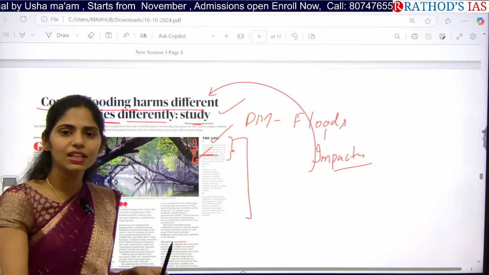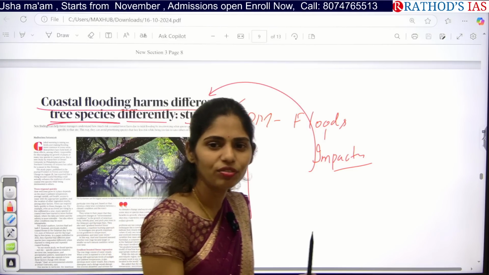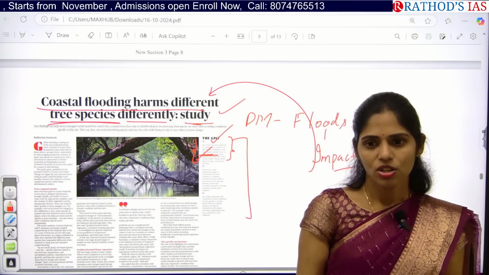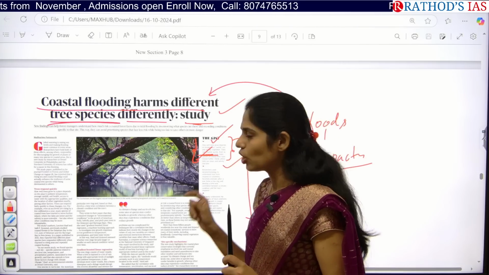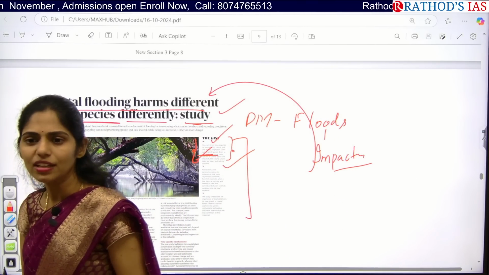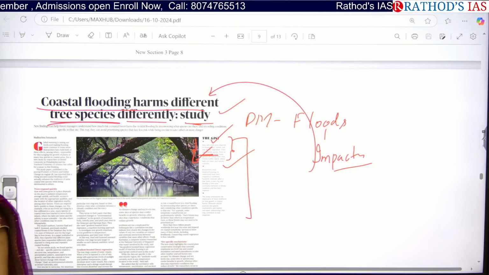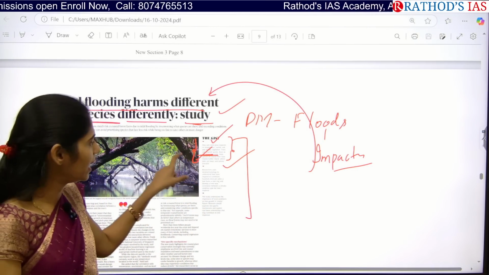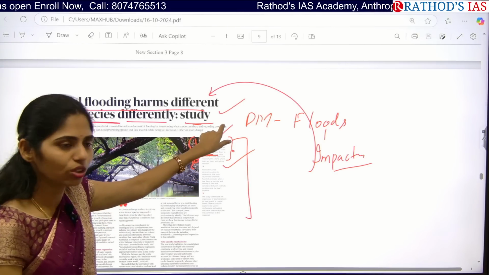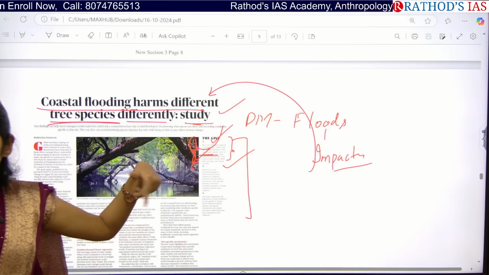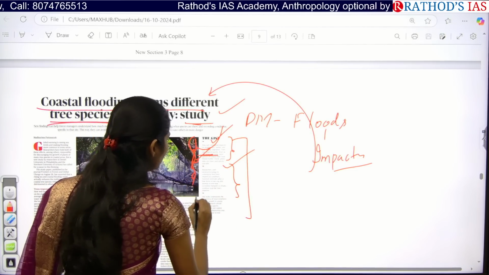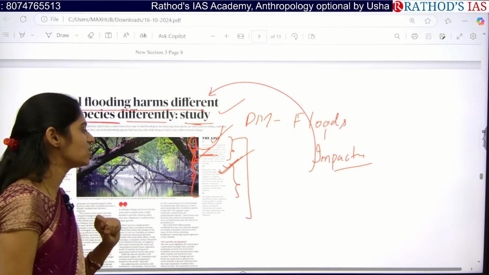And especially what happened? Whenever the sea level is rising, the salinity of that area will be decreased or increased? Decreased. So can these salt tolerant trees survive in that less salty water? No, right? So there will be an impact on the growth of the trees because of this increase in sea level. And next one here is researchers say that yes, trees will respond to the conditions differently.